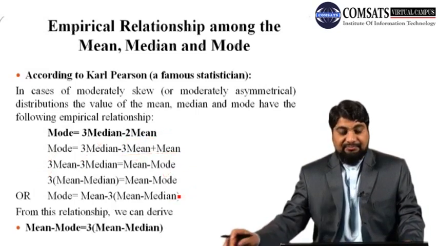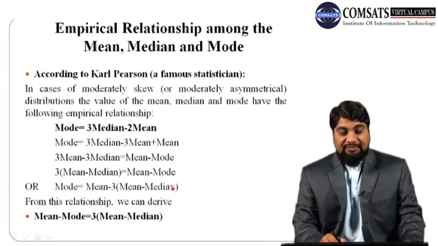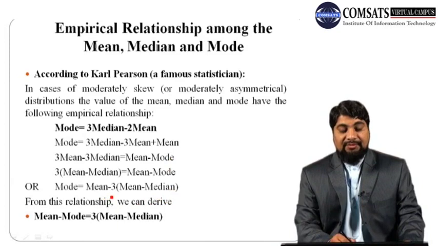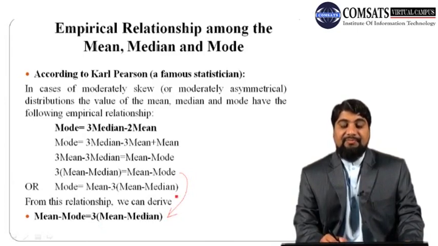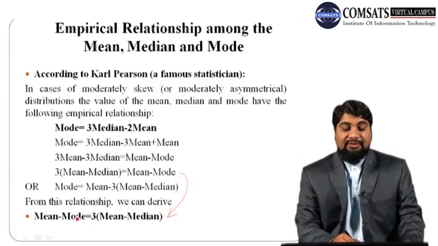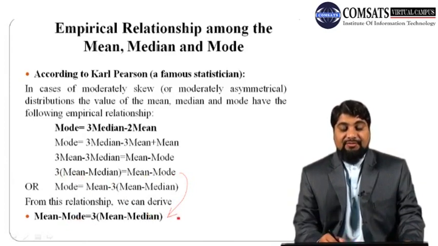So simplifying it further, from this relationship we can derive mean minus mode equals 3 times mean minus median. Actually, just from this step, write this expression. So mean minus mode here and 3 times mean minus median. So we get an alternative expression.